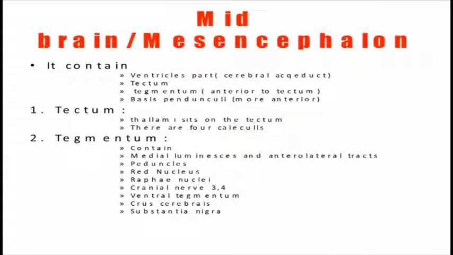The tegmentum is the area in front of the tectum, which contains the medial lemniscal and anterolateral tracts that pass through here. It also contains the red nucleus, the raphe nuclei, cranial nerves third and fourth, the ventral tegmentum, the crus cerebralis and the substantia nigra.